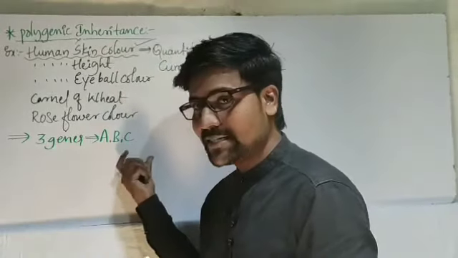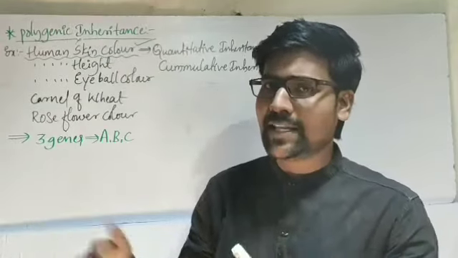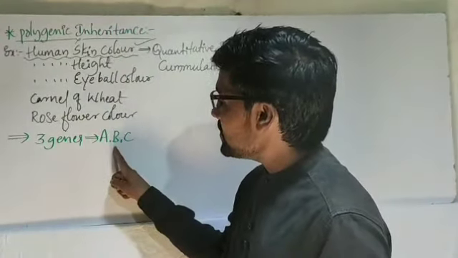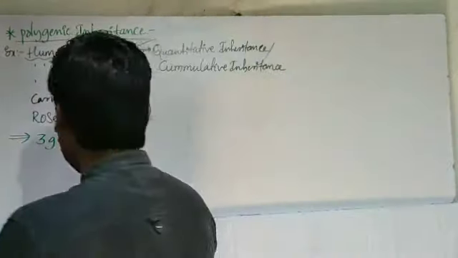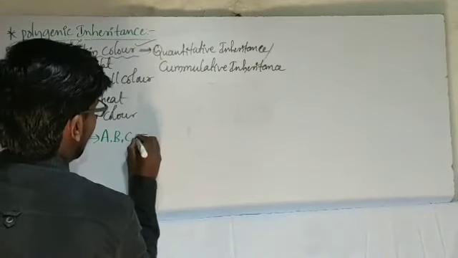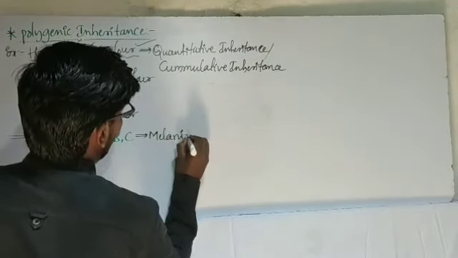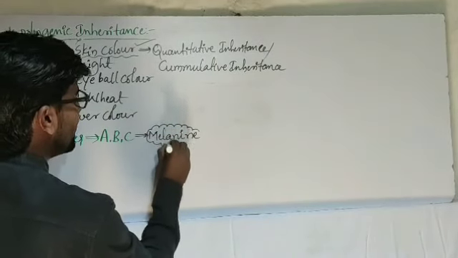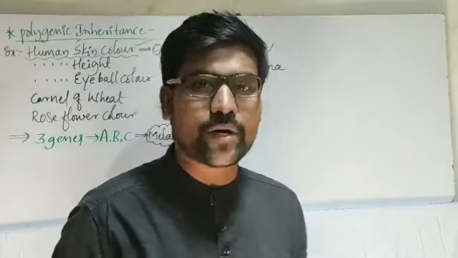If I write these in capital form, you already know these are dominant alleles, and they may be in the recessive condition also. When the alleles are in the dominant condition, it leads to the production of melanin. As you already know, melanin is the pigment responsible for giving coloration to our skin.